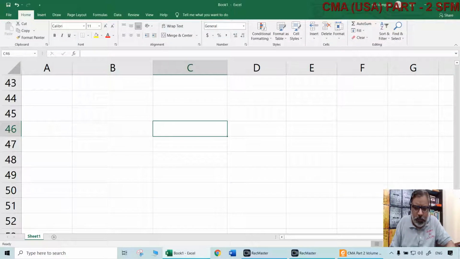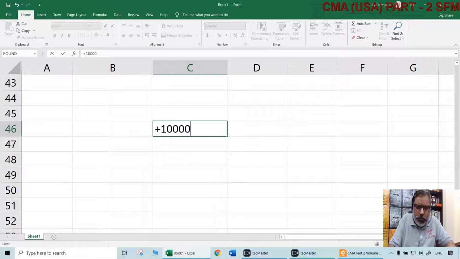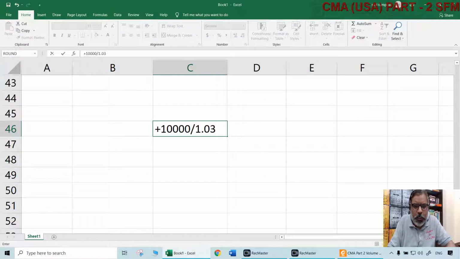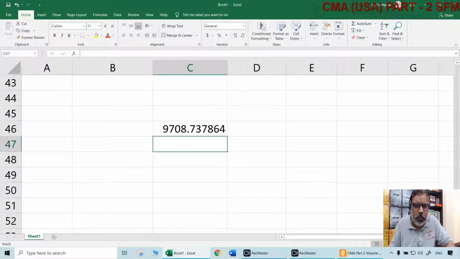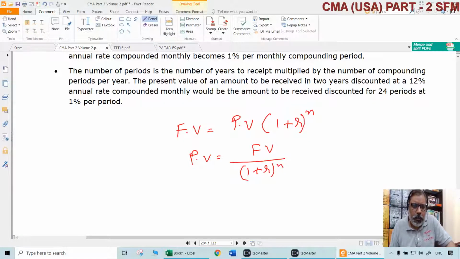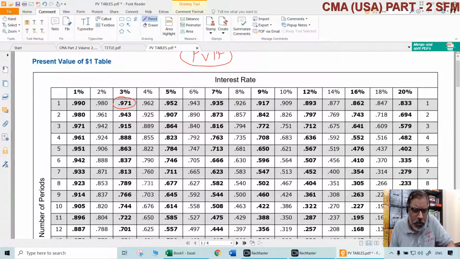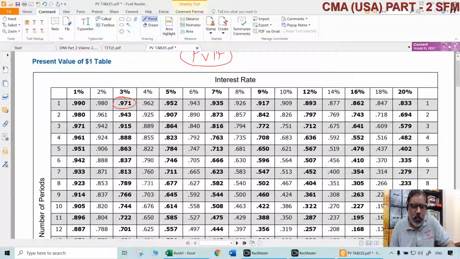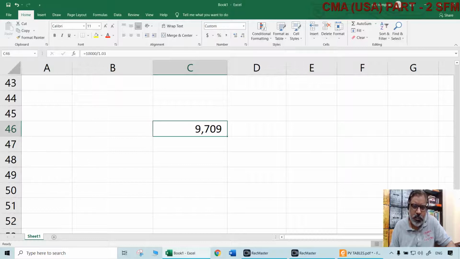So 1.03, right? So 10,000 divided by 1.03. Why 1.03? 3%. (1 plus r) to the power of n, n is 1. Anything to the power of 1 is the same amount. So 1.03. Future value is $10,000. What is the present value of that? Simple. Same thing. Around 9,709. Same thing, 9,710. That's all. Whatever. See, small differences will be there. Never ever bother about those small differences. Those are common. Why? Because we are taking decimals. Here we have taken only 3 decimals, but here the computer has taken the perfect amount.